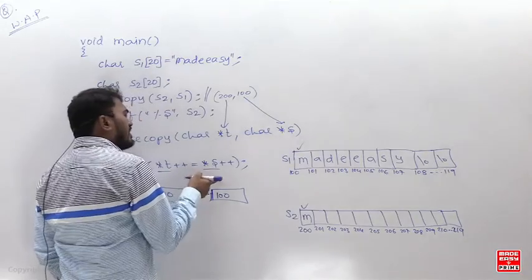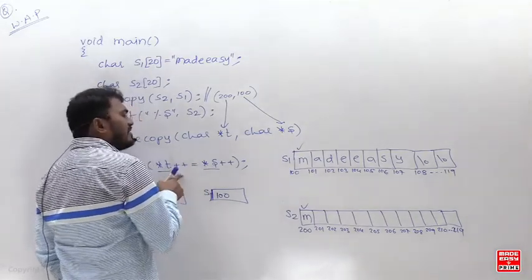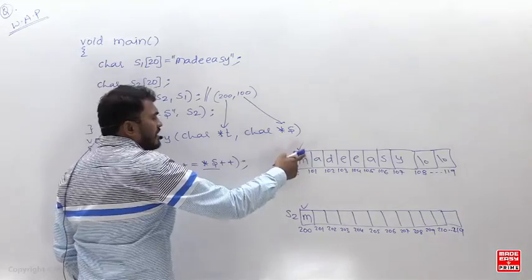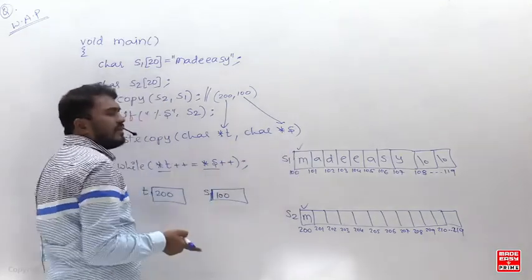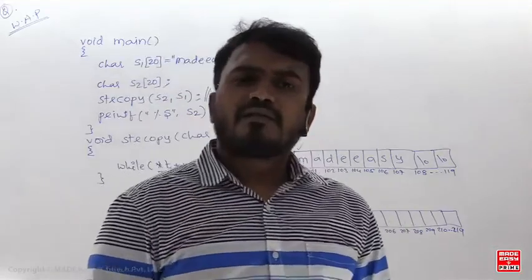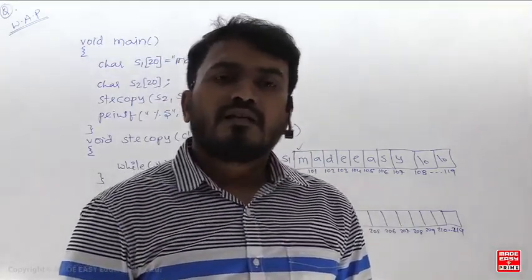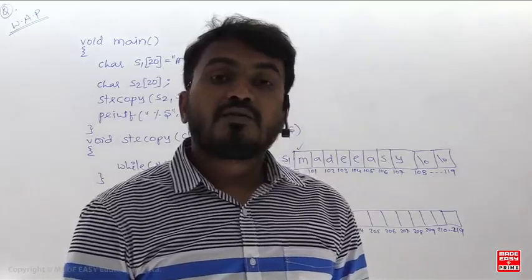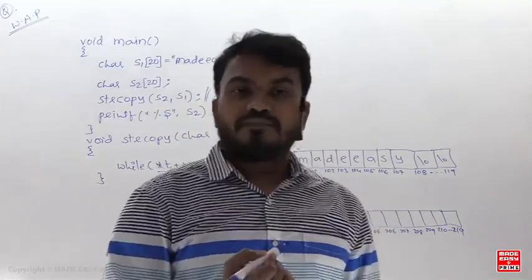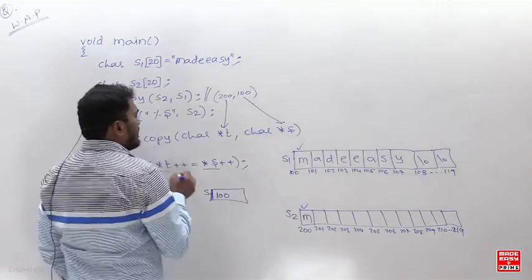Assignment operator assigns the value and returns the assigned value. What is the assigned value? The ASCII value of m. Is the ASCII value of small m zero or non-zero? Non-zero. Non-zero means that is true. If it is true, it will rotate in the while loop only. Yes or no? Right? So it will rotate in the while loop only.